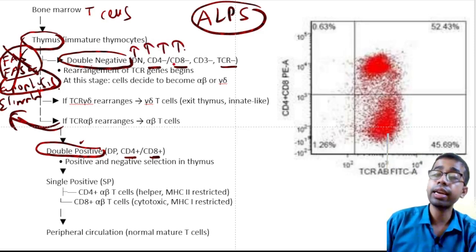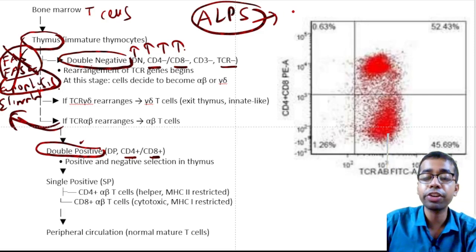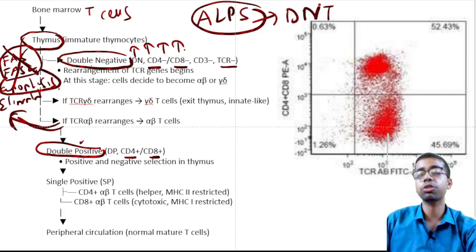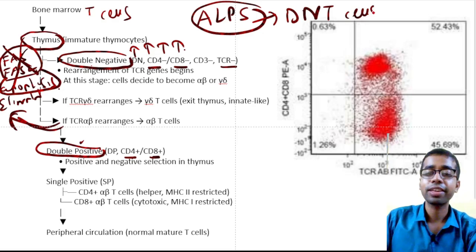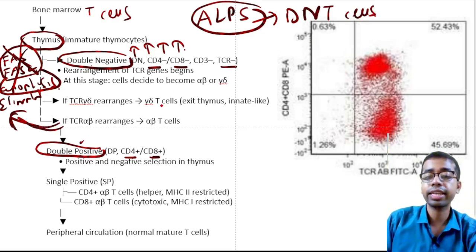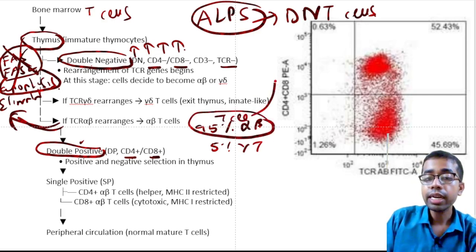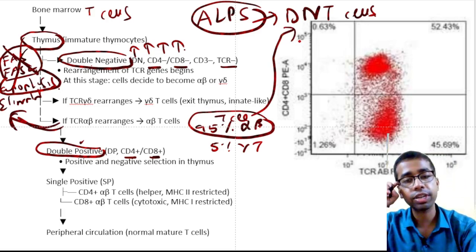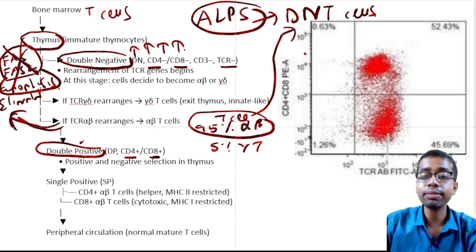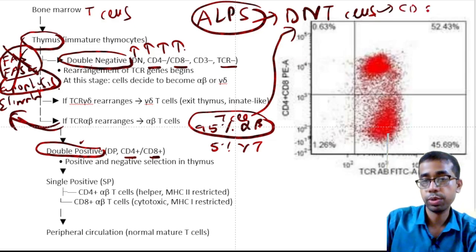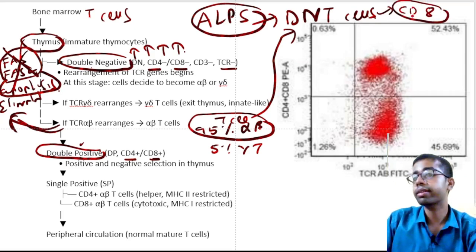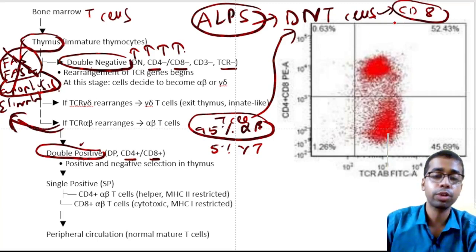And that's what happens in autoimmune lymphoproliferative syndrome. There is proliferation of double negative T cells, also called DNT cells. In T cells, if you know the T cell receptor, 90% of the time the receptors are alpha beta type, and 5% are gamma delta. So out of these 95% normal T cells, you will get double negative T cells in autoimmune lymphoproliferative syndrome. And sometimes they also acquire the CD8 phenotype later on, and because of CD8 cytotoxicity, other symptoms will happen, that I will tell you.